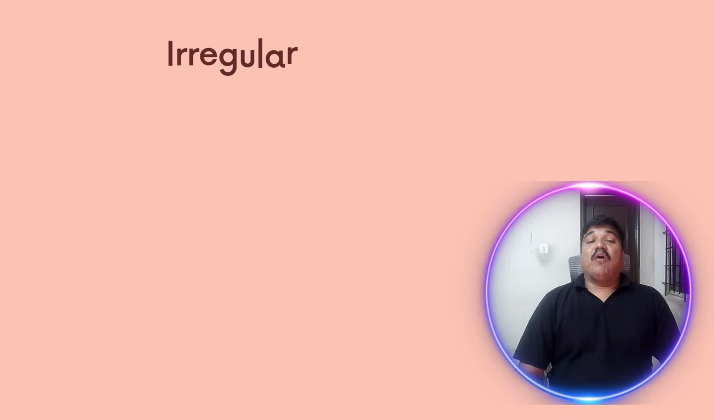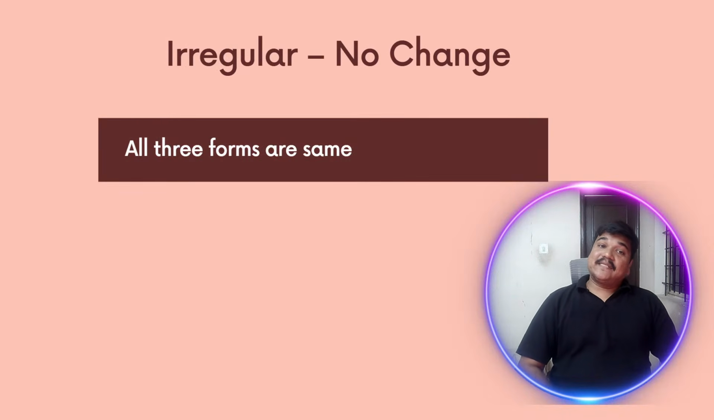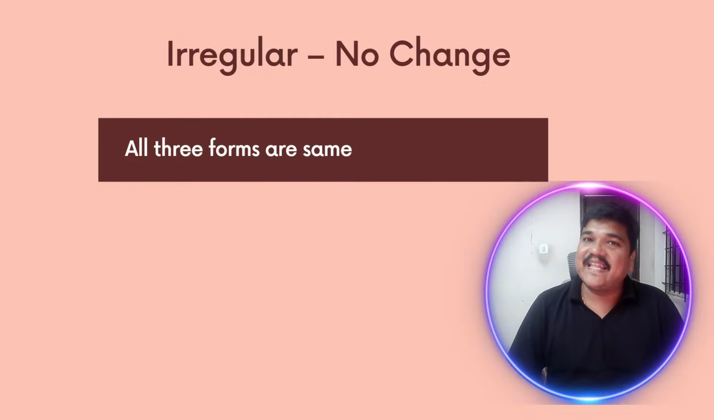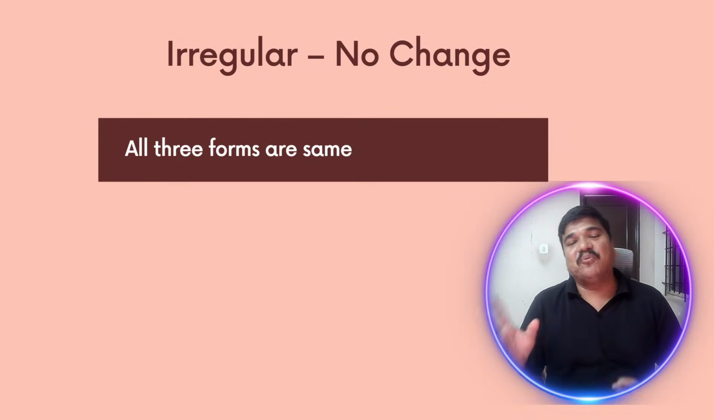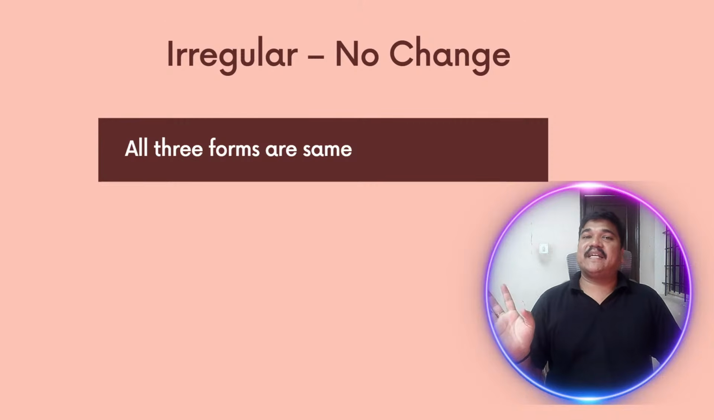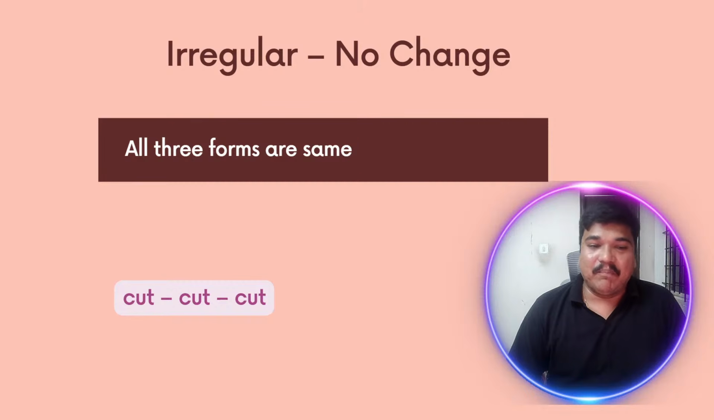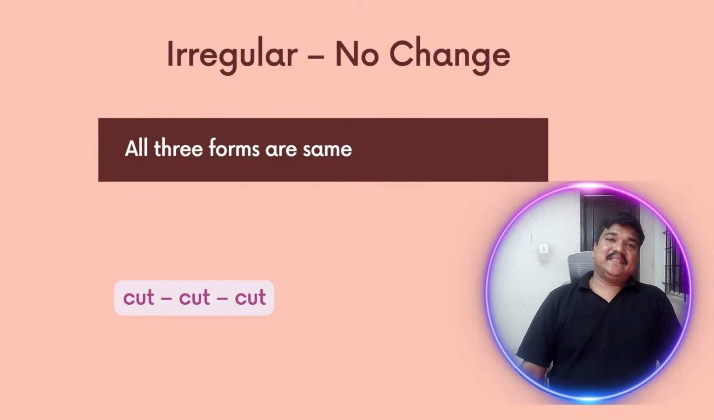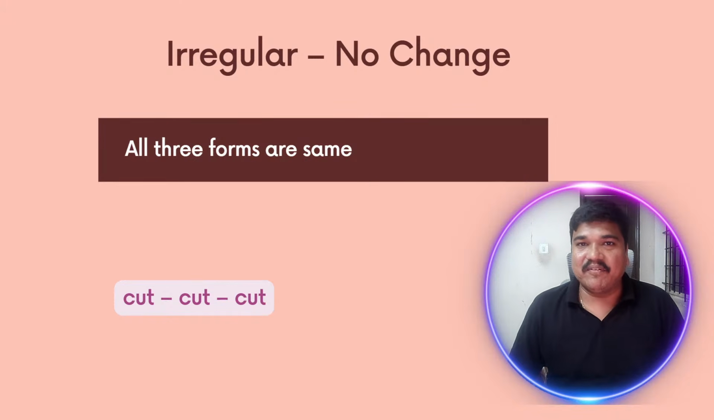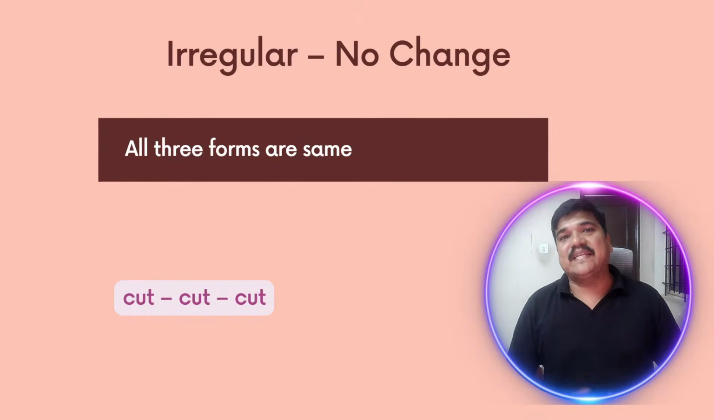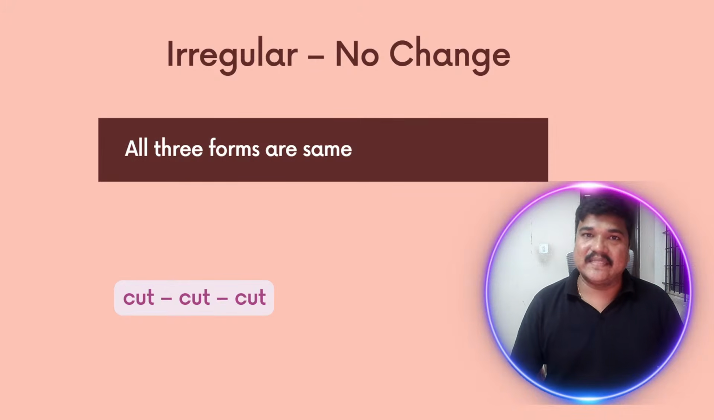Okay. Now, irregular verbs, no change. There are some irregular verbs which are so lazy that they don't change at all. Whether you put them in past form or past participle form, they won't change. They are relaxed. For example, cut, cut, cut. Now how will we find whether the cut we are telling is V1, V2 or V3? That's the beauty of English. You have to ask, please give the sentence. Then I can tell you whether this cut is in V1 form, V2 form or V3 form.